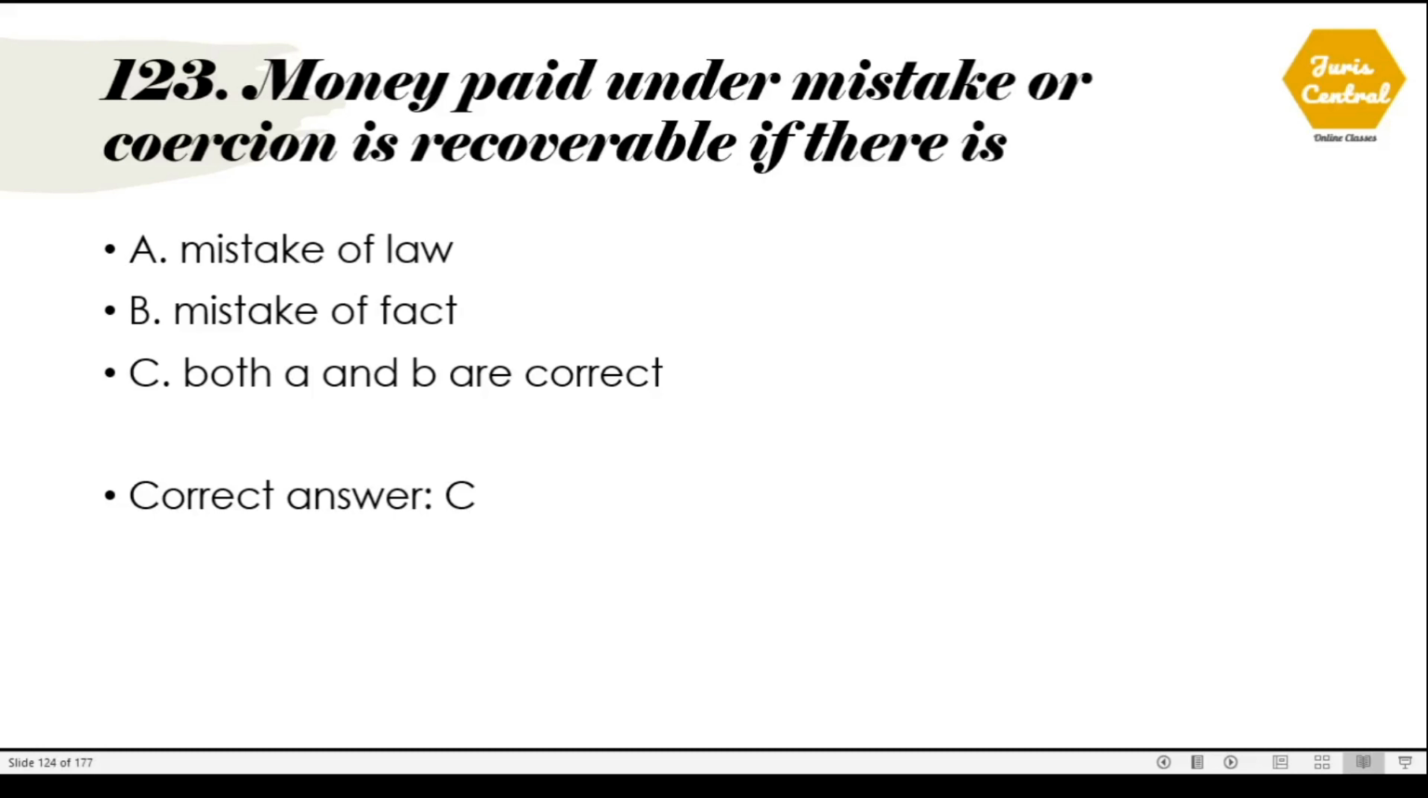123. Money paid under mistake or coercion is recoverable if there is mistake of law as well as mistake of fact. The correct option is that both A and B are correct.